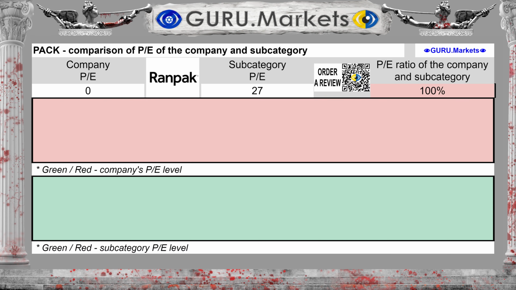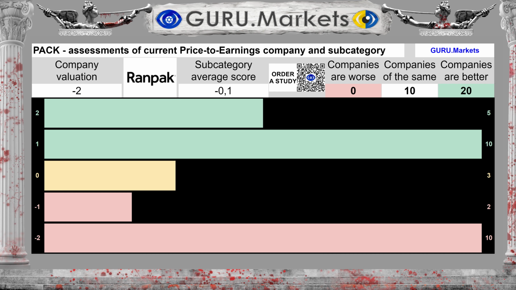The ratio of the company's market value to profit corresponds to 0. The average in the subcategory is 27, which is much worse than the average in the subcategory. Evaluation of market price to its profit indicators in comparison within the subcategory: Very bad, -2 points.